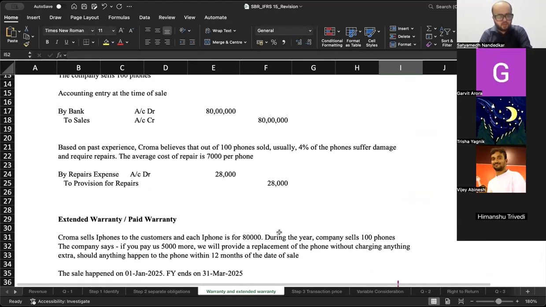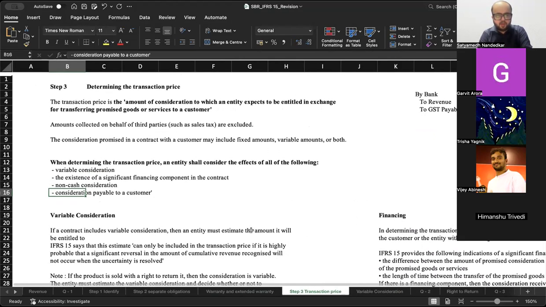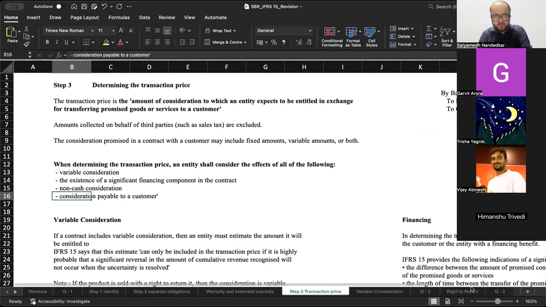Yes, sir. Perfect. Now, let's talk about transaction price. Transaction price is the amount promised under the contract. In my SBR batch contract, the promised amount is 15,000. That is the transaction price. If you are going to some institute and buying the entire 13 papers package and say you are paying 2 lakh rupees for that, that is the transaction price.